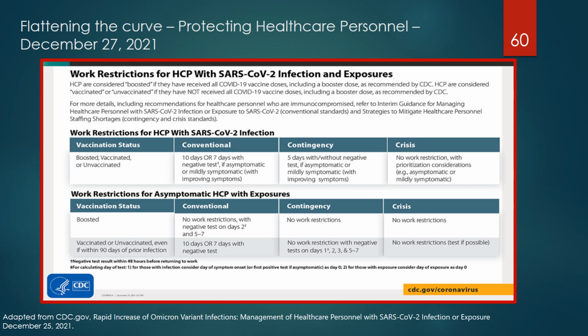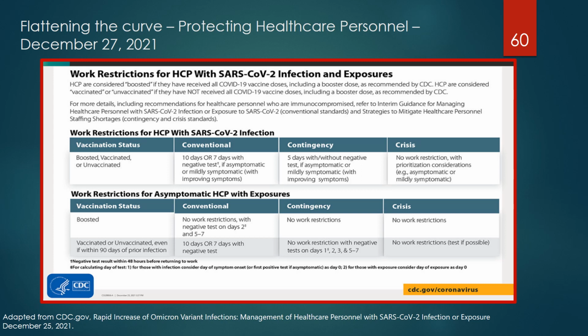The conventional approach for a test-positive healthcare worker, either asymptomatic or mildly symptomatic, but improving, is isolation for 10 days or 7 days with a negative test. That policy can shift to a contingency approach of 5 days with or without a negative test if asymptomatic or mildly symptomatic but improving. In a crisis situation, healthcare workers may return to work at any time if asymptomatic or mildly symptomatic but improving.